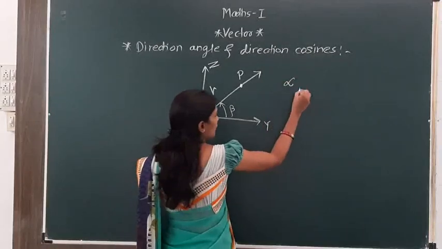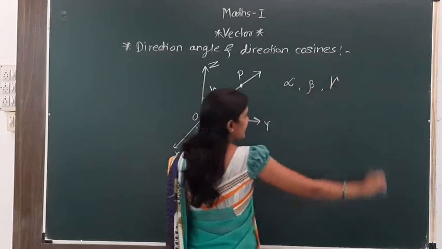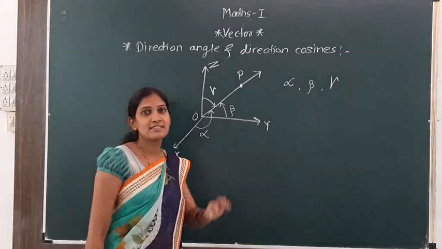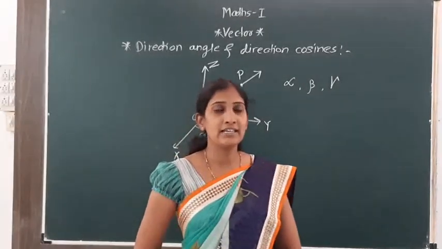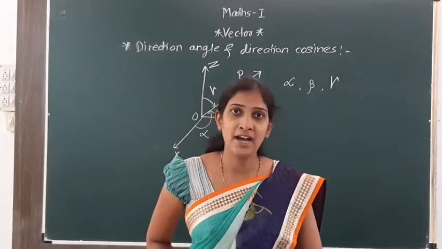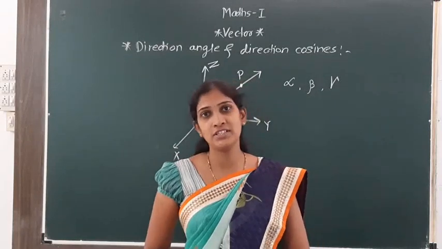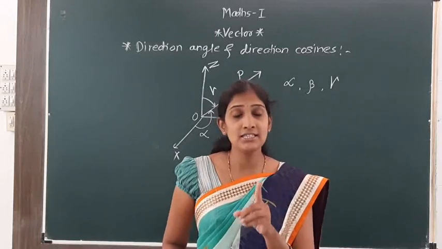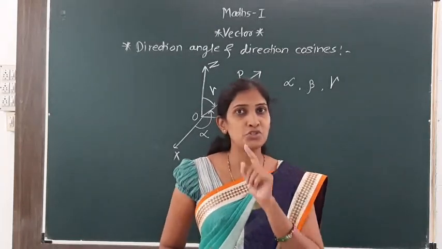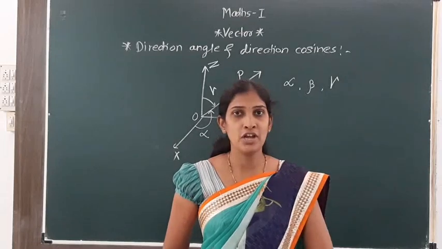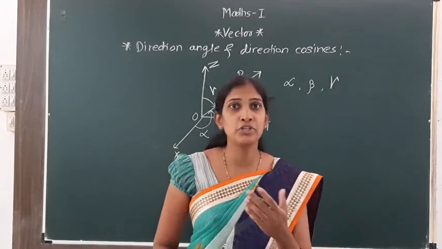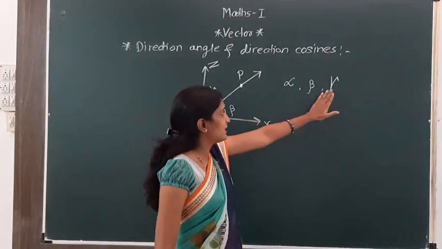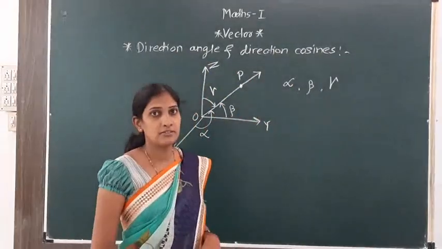Then alpha, beta and gamma are the direction angles of this vector. Remember, these angles are made with the positive axes, so we have to take the positive x-axis angle.